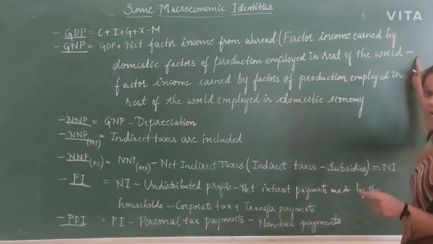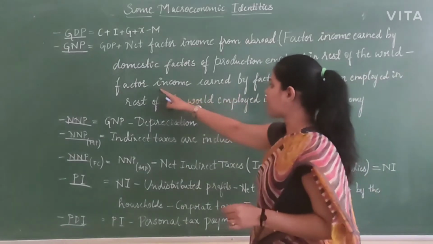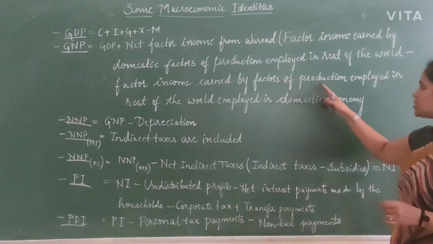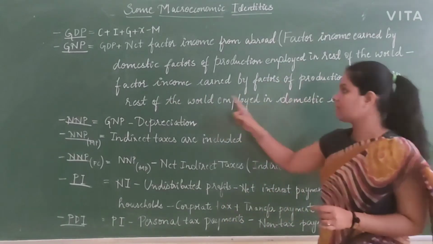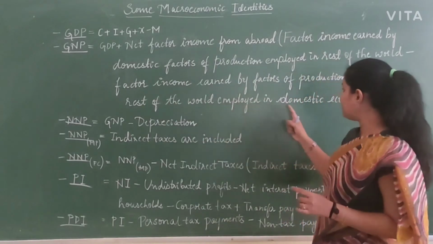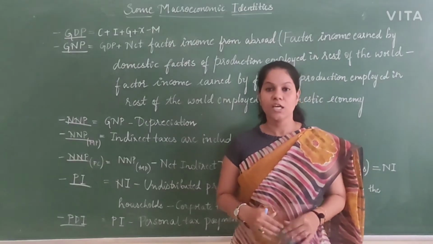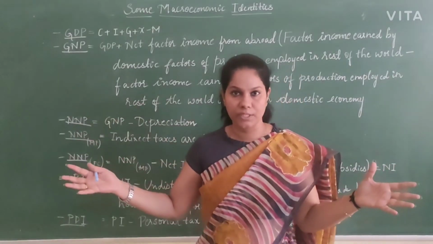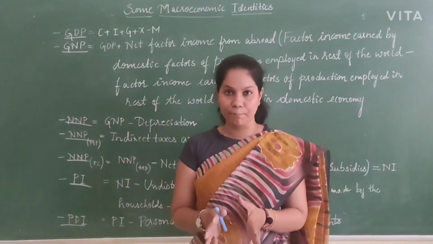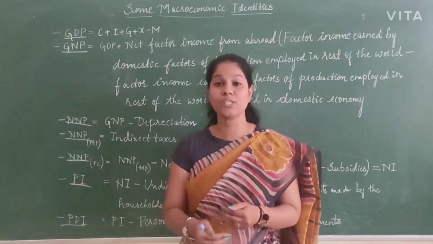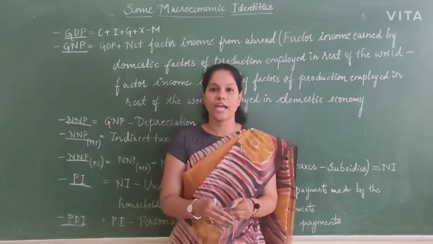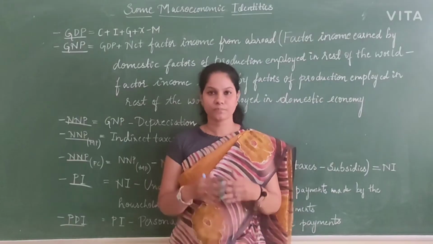That should be subtracted with factor income earned by factors of production of the rest of the world employed in the domestic economy. That means so many other countries' people are employed in our country using our factors of production, that should be subtracted.